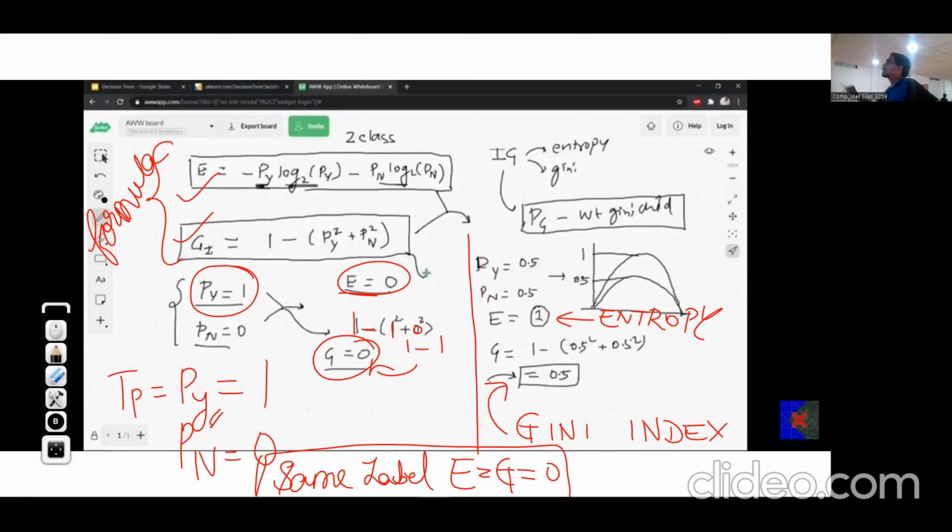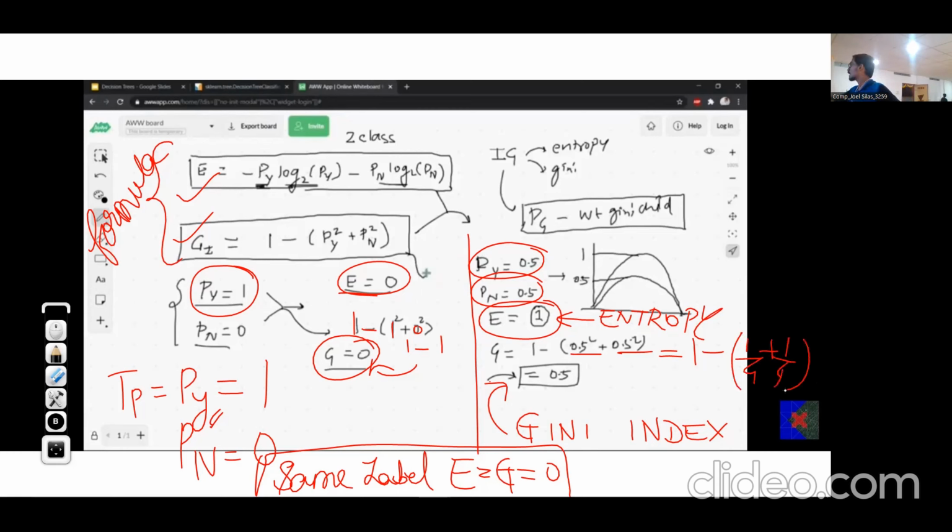Now, if we calculate it when we have equal probability for yes as well as no, means probability of yes is also 1 by 2 and that of no is also 1 by 2 for whichever node we are considering. In such a case, we know that entropy comes out to be 1. Let's calculate Gini index. It will become 1 minus half square plus half square, which is 1 by 4 plus 1 by 4.